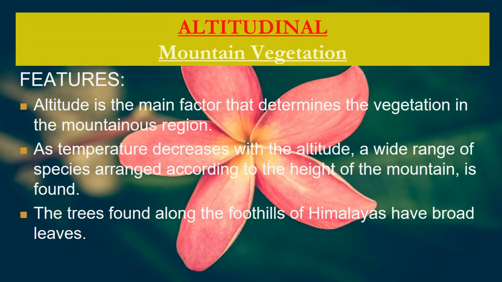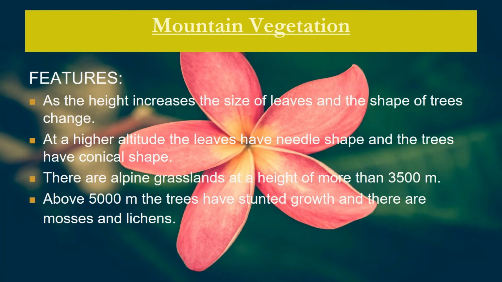Both the factors, temperature and precipitation, since they affect the vegetation type, therefore they together decide whether the trees will have broad leaves or they will have needle-shaped leaves. Normally, the trees found along the foothills of Himalayas have broad leaves. Let's see what the other trees have. What are the other features of mountain vegetation? We will see that now.